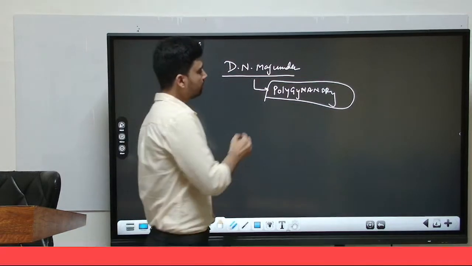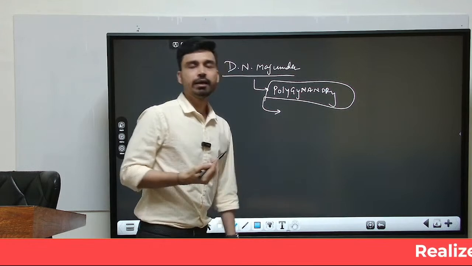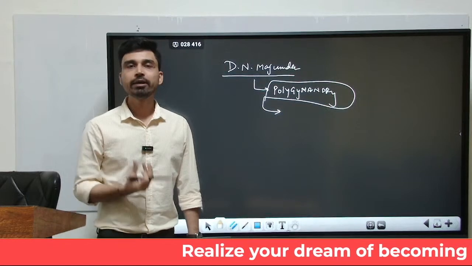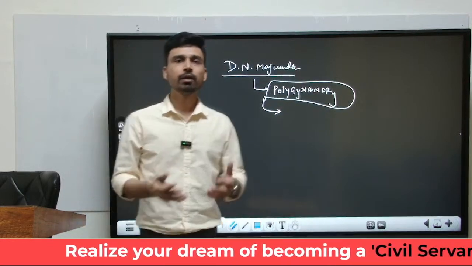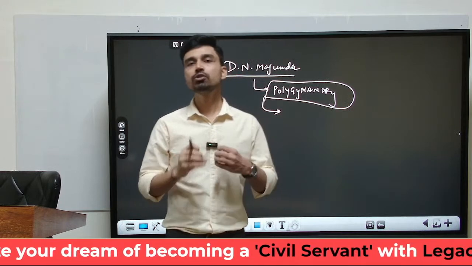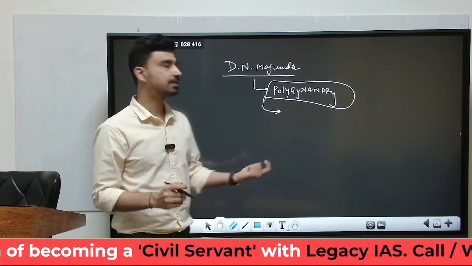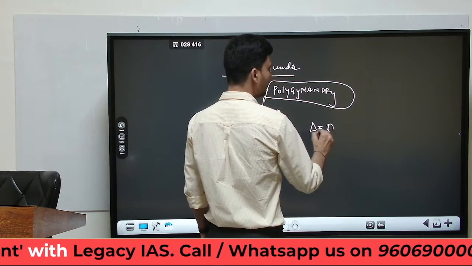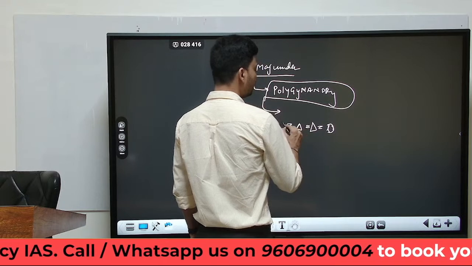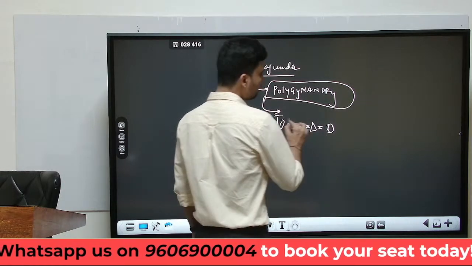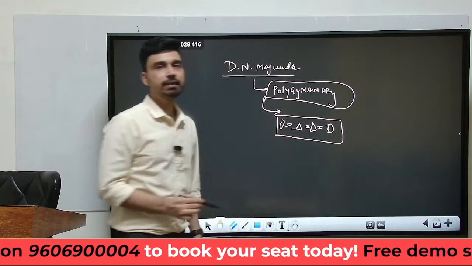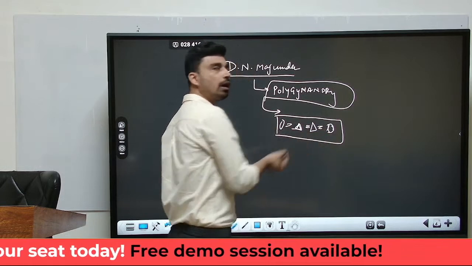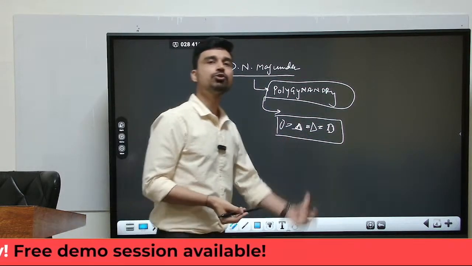And he explains how we can define polygynandry. It is a situation where three or more people are living together, bound by the institution of marriage. However, there is no exclusive sexual right that exists in this kind of living. For example, it is quite possible that in the same family there can be two husbands and more than two wives. So polygynandry is something that can be represented like this. For example, here we can see that there are two husbands and two wives, all basically bound to each other through the institution of marriage.